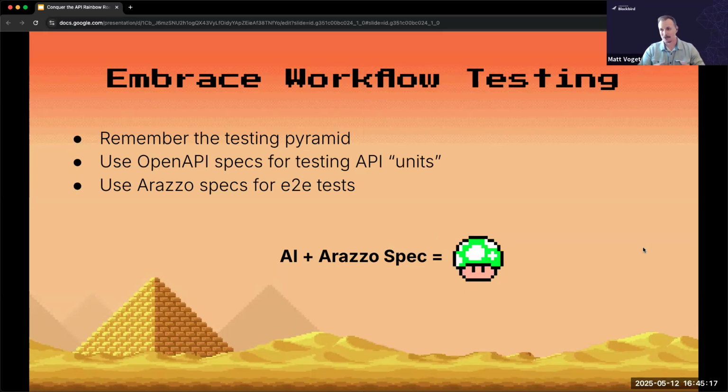So we have this whole workflow of API calls that has to happen if we want to test that full function. And so this is why I'm excited for things like Arazzo specifications, because Arazzo specs are useful for defining these types of high level workflows from more of a functional use case perspective. And so similar to how I'm thinking of OpenAPI specs as useful for testing the units, I think we can actually use these Arazzo specs to power our integration and end-to-end tests.